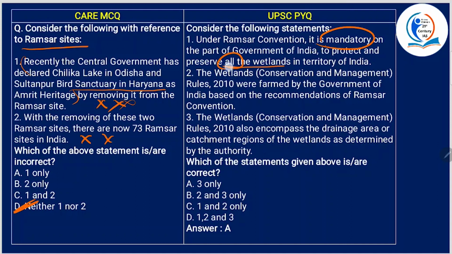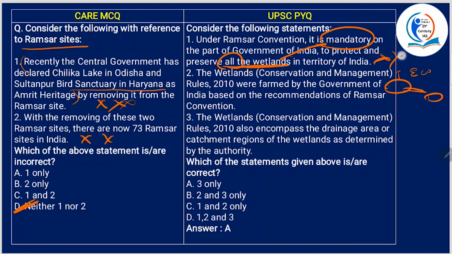Mandatorily protecting all the wetlands is not correct. Alright, so this is gone. First of all, what is a wetland? See, wetland is the transitional area between terrestrial ecosystem and aquatic ecosystem. Alright, so mandatorily protecting all the wetlands in the country is not under Ramsar Convention.